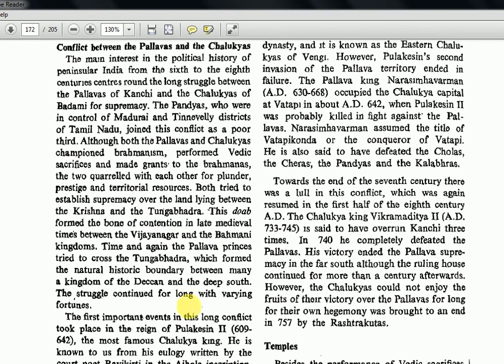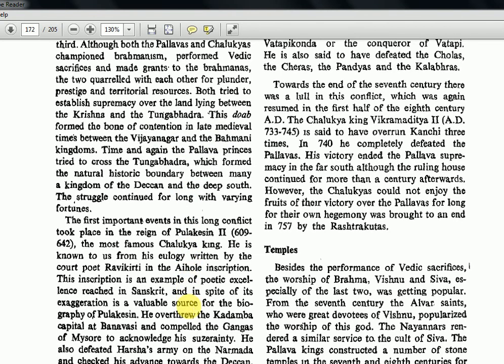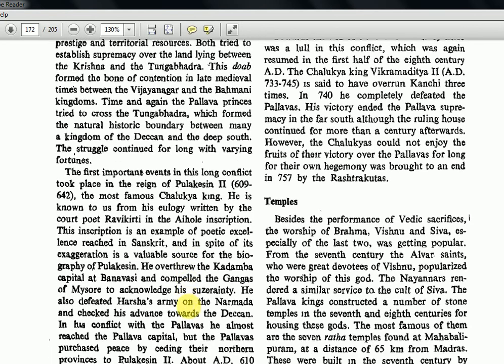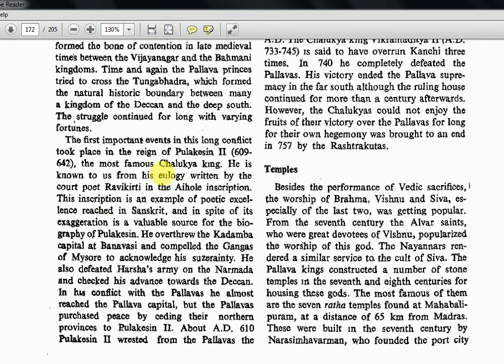Now the first important events in this long conflict took place in the reign of Pulikeshin II, the most famous Chalukyan king. He is known to us from his eulogy, written by the court poet Ravi Kirti, and the Aihole inscription. Just like in Harsha's time I taught you the name Banabhatta, here in the Chalukyas' time I am telling you Ravi Kirti. This inscription name and court poet name is repeatedly asked, so please make a note.